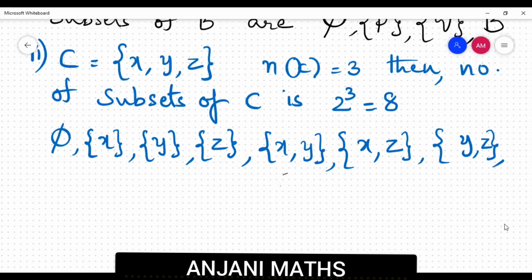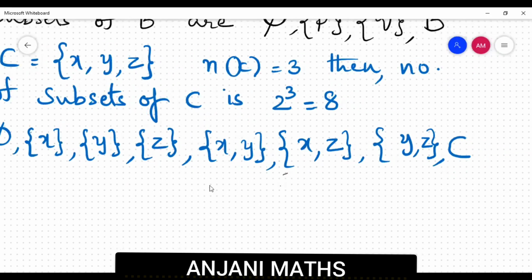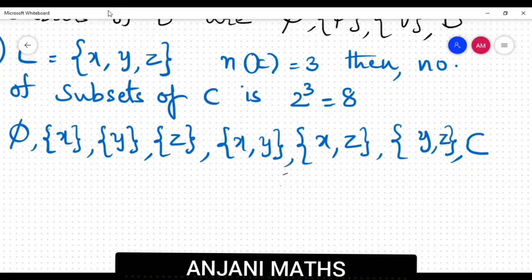Now we have to write the subset with 3 elements. What is that? It is C. Now count how many subsets we got? 1, 2, 3, 4, 5, 6, 7, 8. 8 subsets we got. Okay, 2 cube is equal to 8.